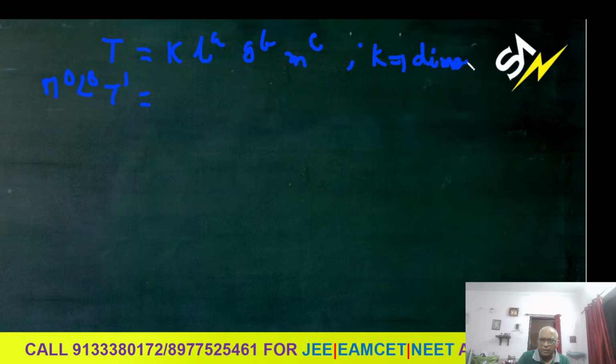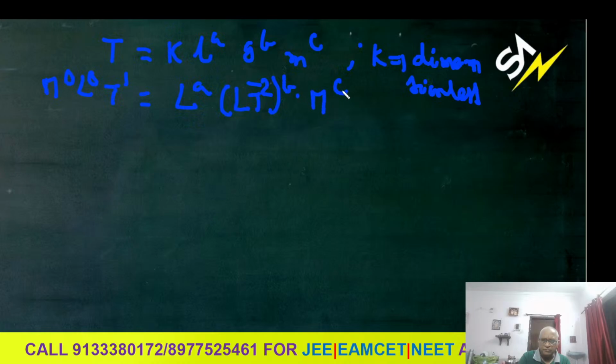There are some constants which have dimensions, that is gravitation constant, Planck's constant, gas constant, Boltzmann constant. L means L power a. g means acceleration, LT power minus 2, whole power b.